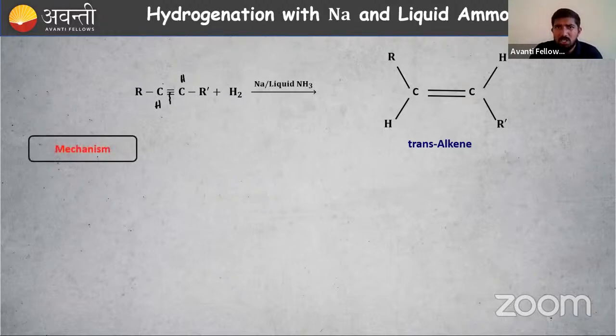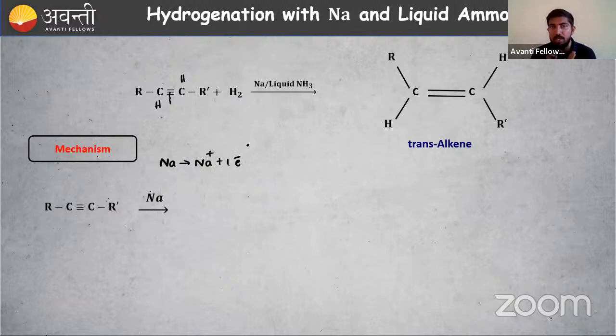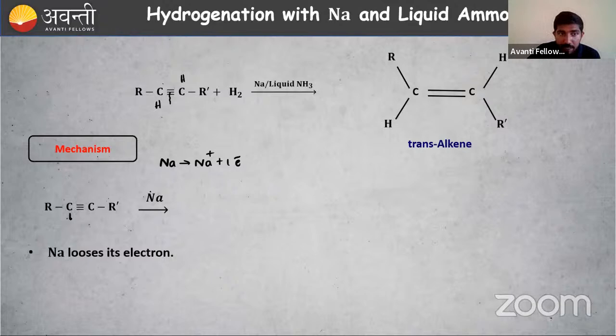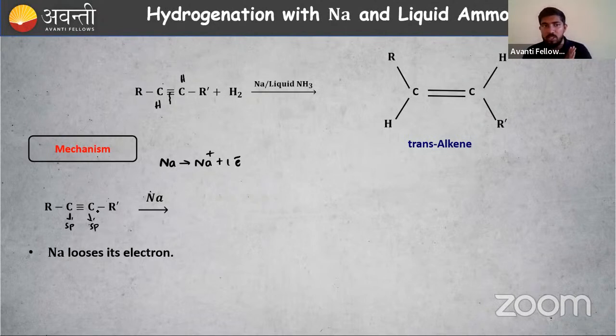So let us understand the mechanism. What is happening here? I have sodium. Sodium is highly electropositive in nature, meaning it is ready to give an electron. So sodium gives Na plus and 1 electron. Then who will take the 1 electron? This carbon, that is an sp carbon, and this is also an sp carbon. So initially sodium is losing 1 electron.